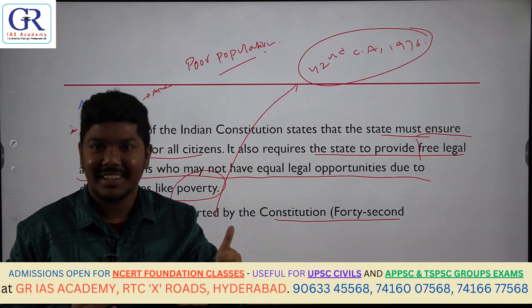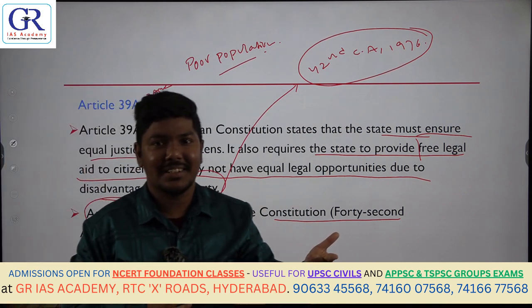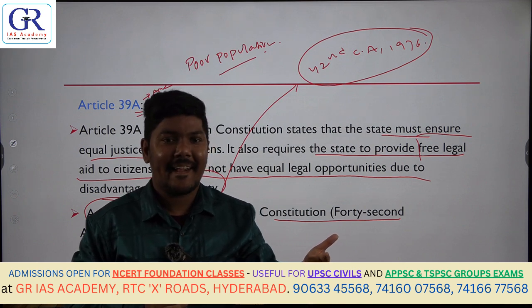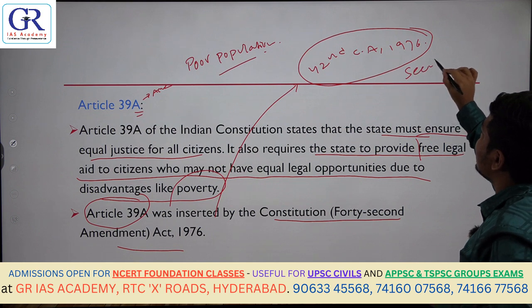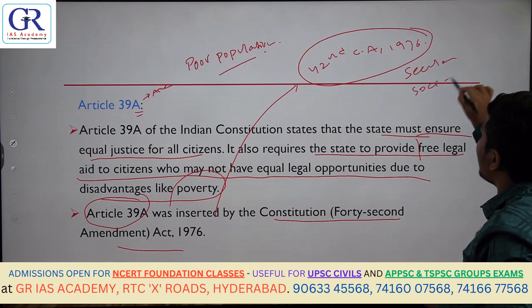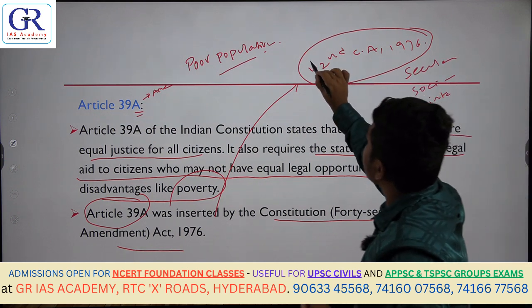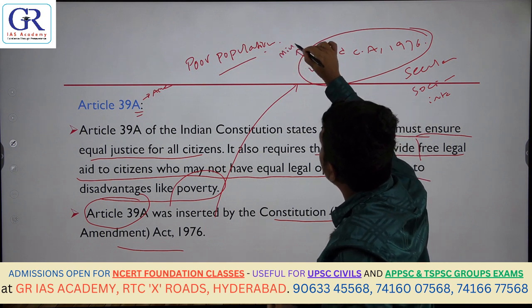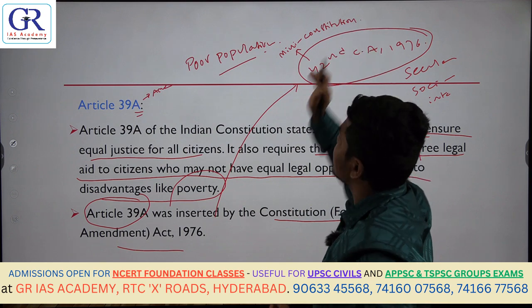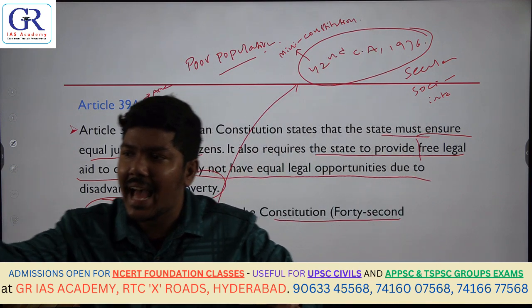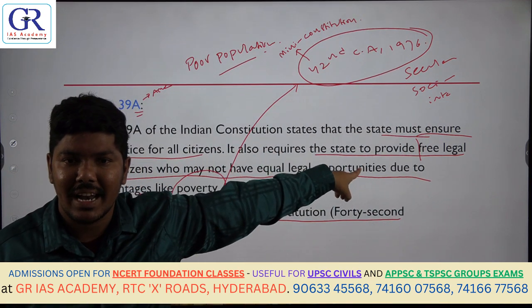Secular, socialist and integrity, correct. This 42nd Amendment is also known as the mini constitution. So a number of changes were added because of this constitutional amendment.